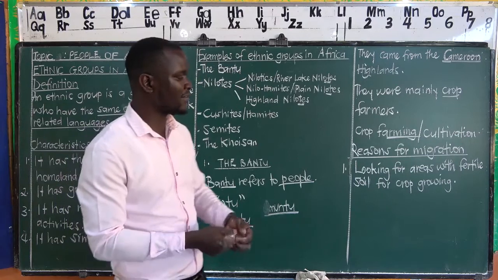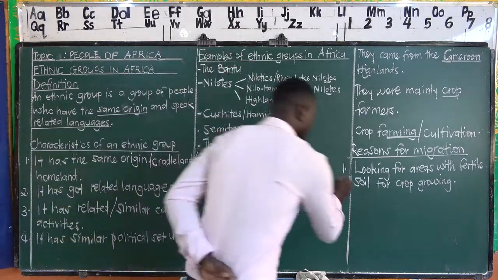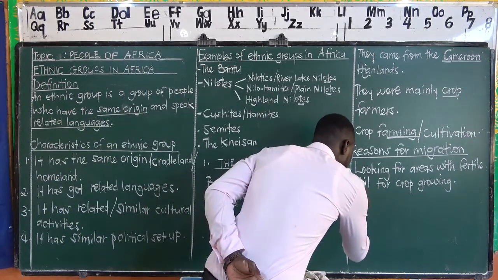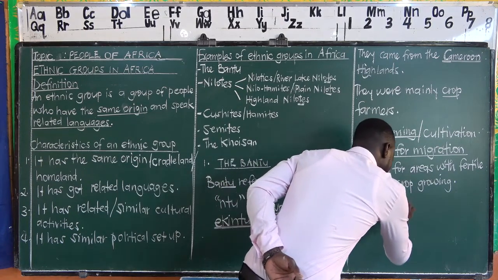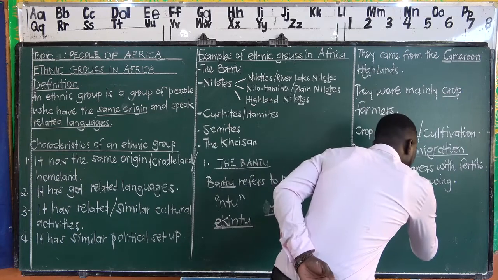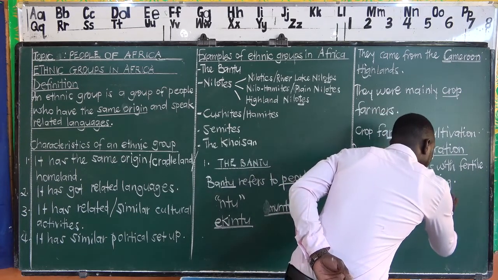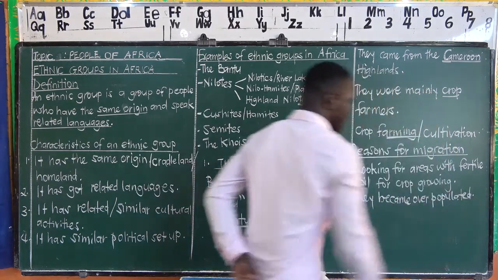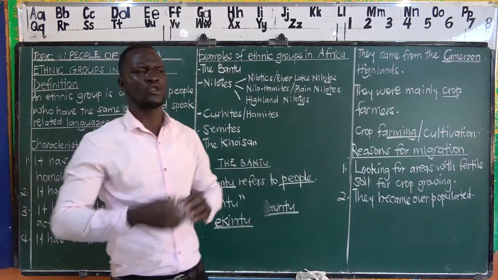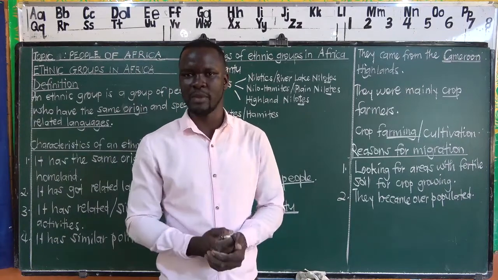However, we also have other reasons. For example, we shall say these people became overpopulated in their cradle land. They became too many. That's what we simply mean by population.